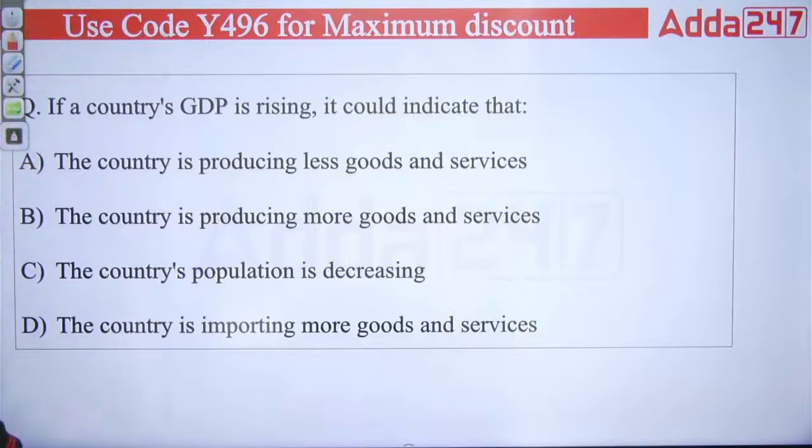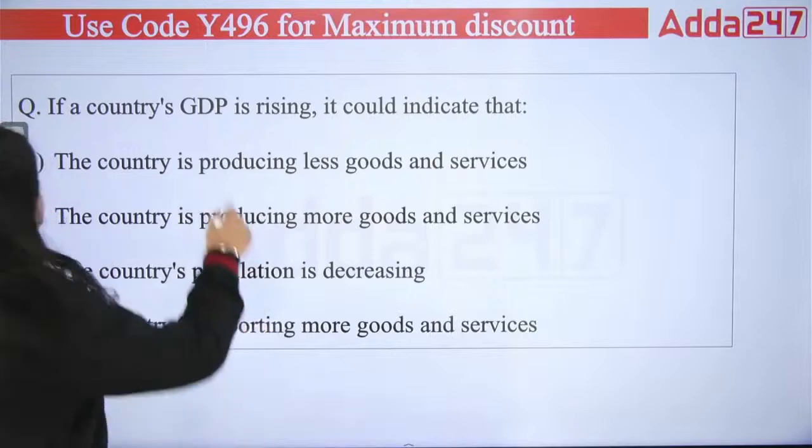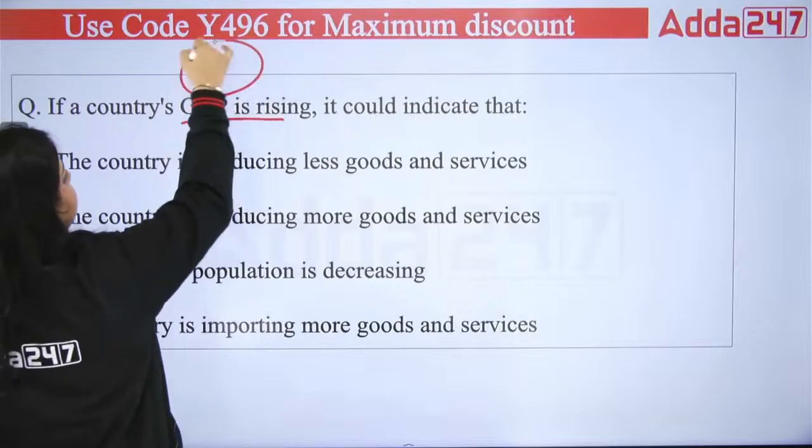If a country's GDP is rising, it could indicate what? A, B, C, or D? Okay, so if GDP is rising, what is GDP? The production within the country.